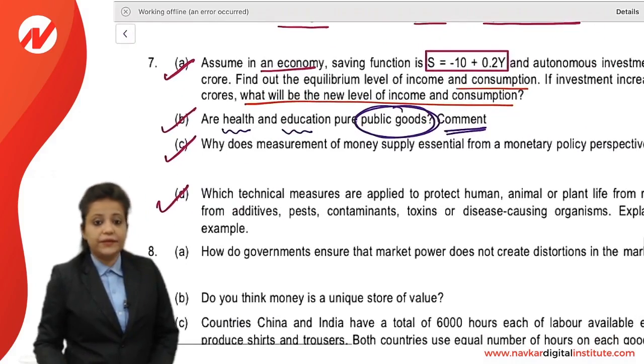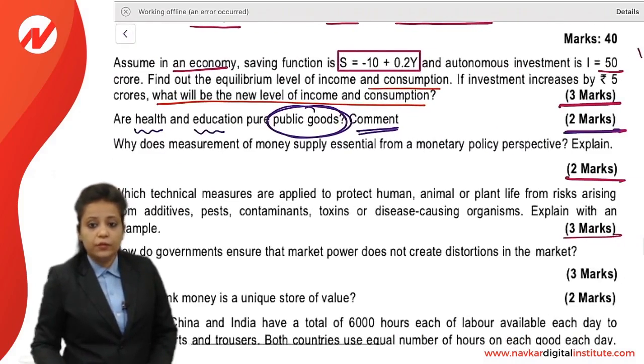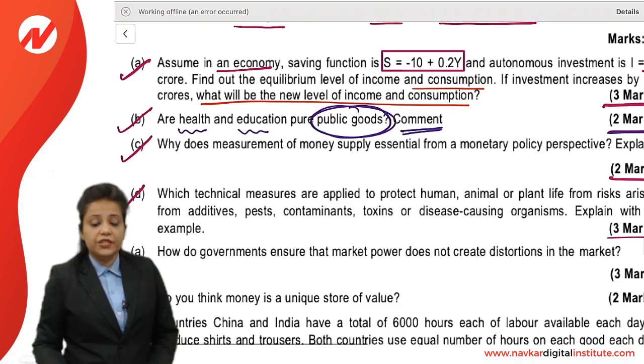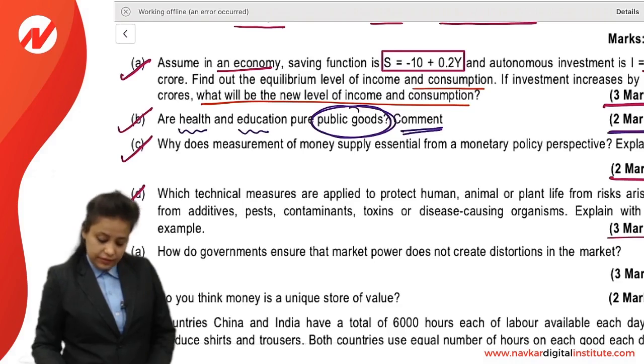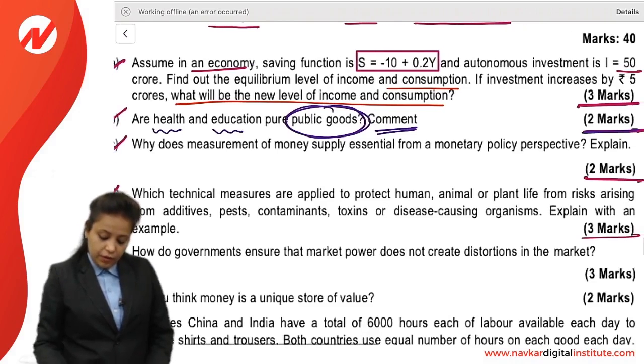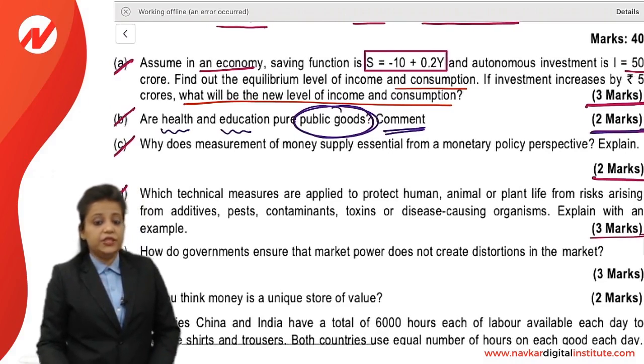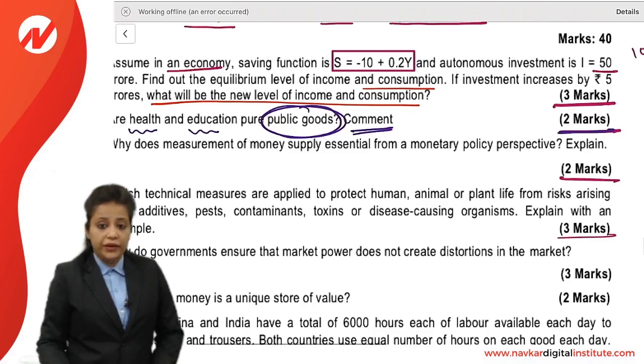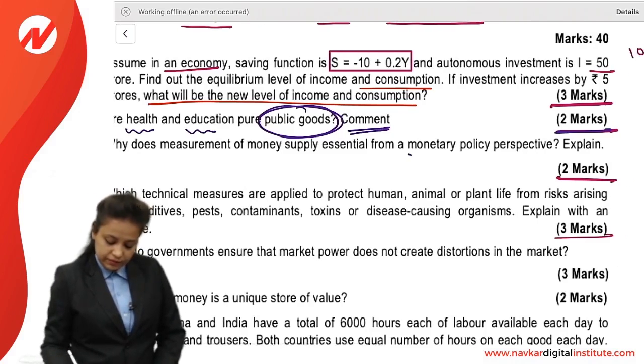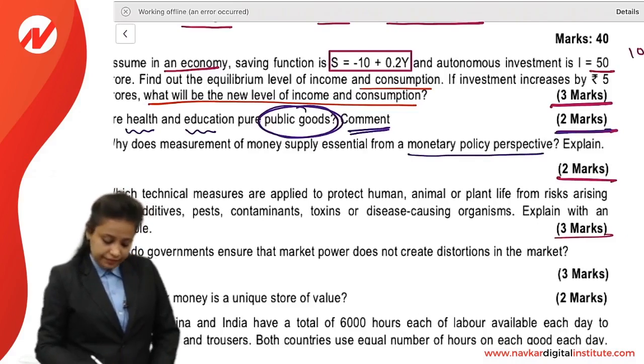Question number 7C, which is of 2 marks again. Why does measurement of money supply essential from a monetary policy perspective? Explain.